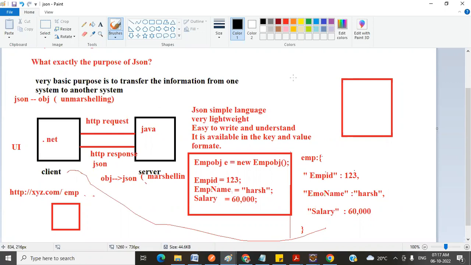To achieve whatever we have written here, we have to use many tags. But compared to HTML, this uses simple syntax, and it's very lightweight.